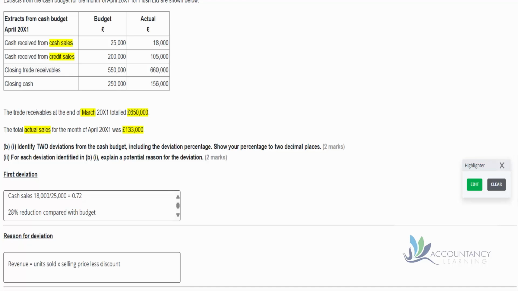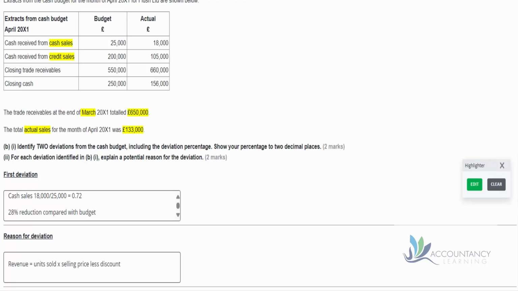So why is this smaller than planned? Well, to help us build up some marks, now in this case we're only going to get 1 mark anyway, but perhaps in your assessment there may be more marks. So let's remind ourselves, how do we work out that cash sales figure anyway? So you can see there at the bottom of the screen that revenue is going to be the units sold multiplied by the unit selling price less any discount.